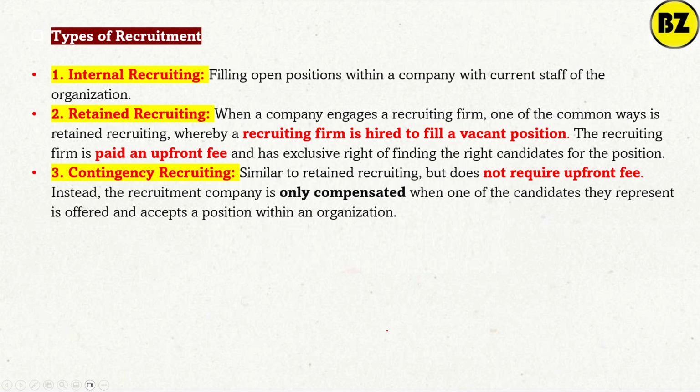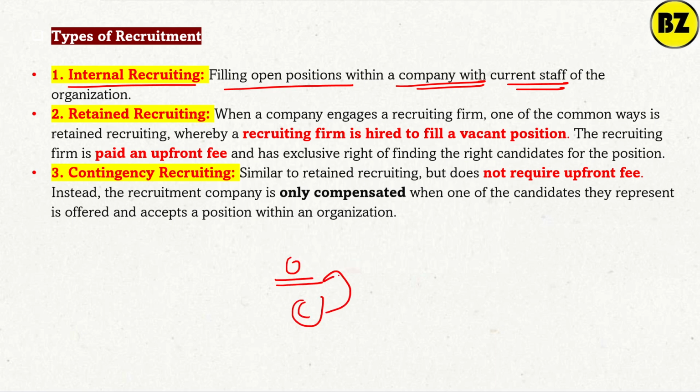Okay. Now, there are some types of recruitment. See, it is very interesting. What is internal recruitment? Filling the position within the company with current staff. This is internal recruitment. For example, there is a vacancy for an officer's post. Then a clerk can be promoted as officer. This is internal recruitment.